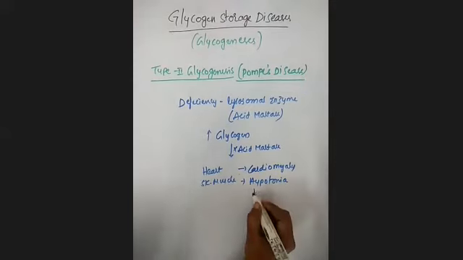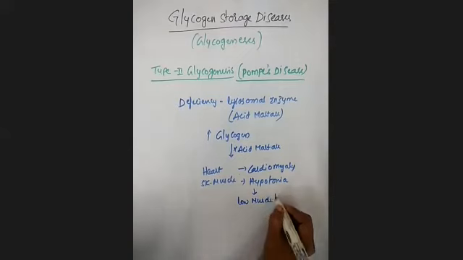Hypotonia means low muscle tone. What is meant by muscle tone? It is the amount of tension or resistance to stretch in a muscle.